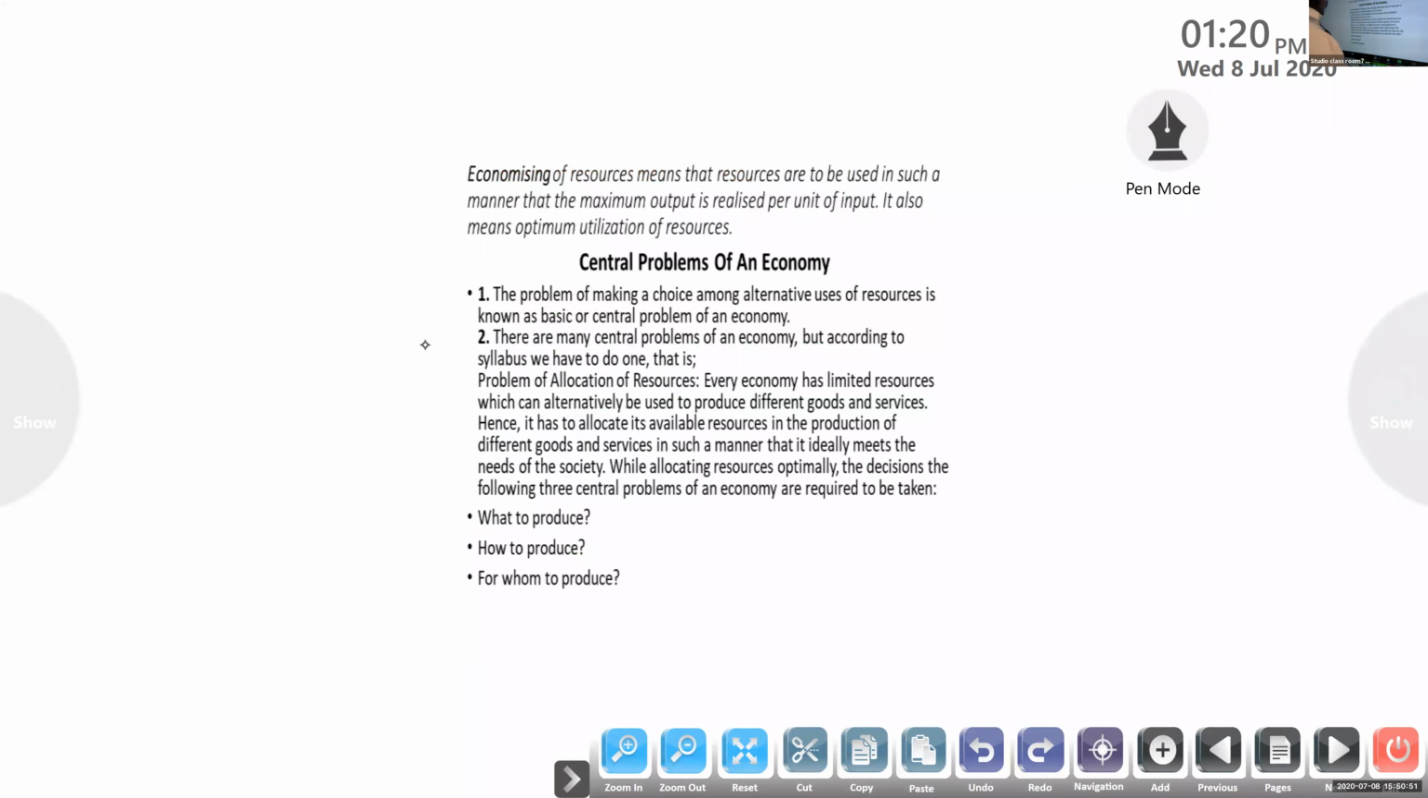Now we are going to study the central problems of an economy. Economizing of resources means that resources are to be used in such a manner that the maximum output is released per unit of input. It also means optimal utilization of resources. Don't worry, the meaning is simple: whatever resources we have, we want to utilize them to the maximum.